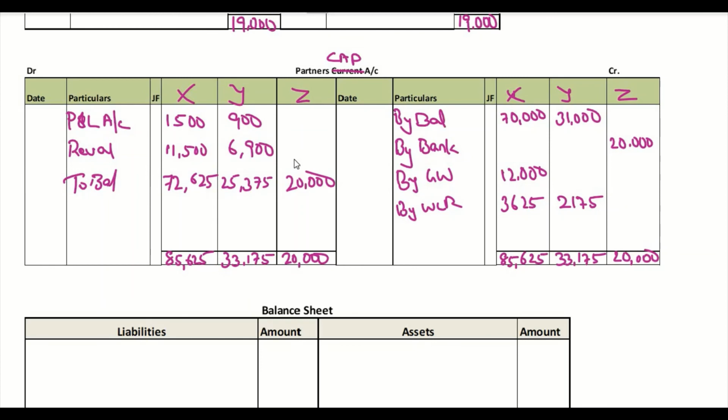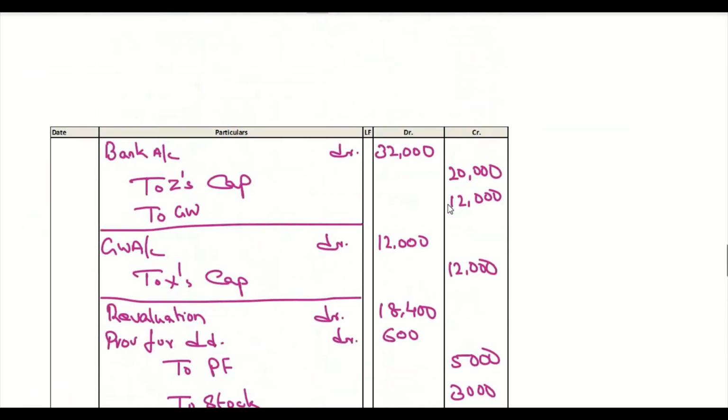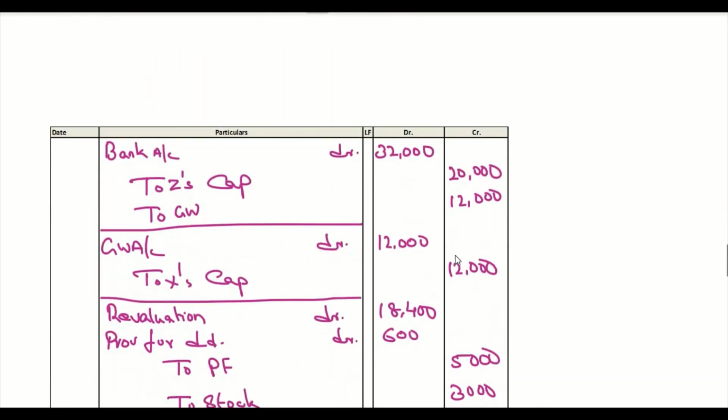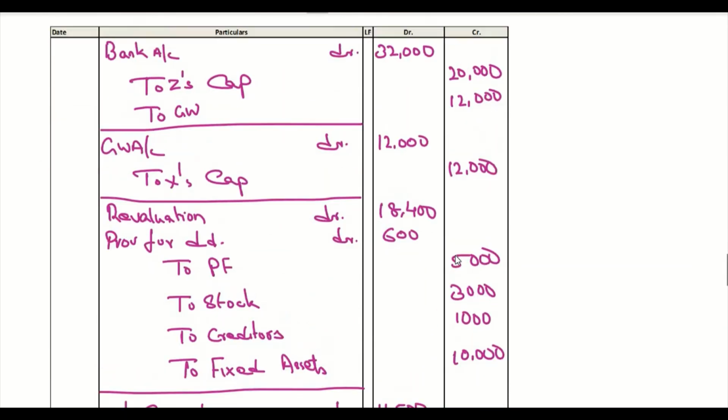Now we need to find the new balance sheet. Okay, I will give you some time to look at the original balance sheet, and we need to arrive at the new balance sheet based on the original balance sheet that is given here. The original balance sheet has cash at bank 5,000. Now we need to see what are the different cash transactions in the journal entry.